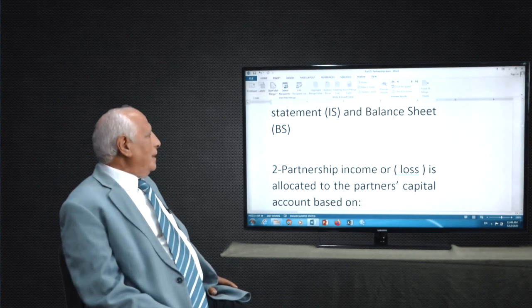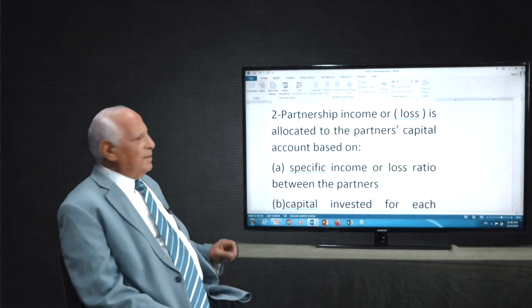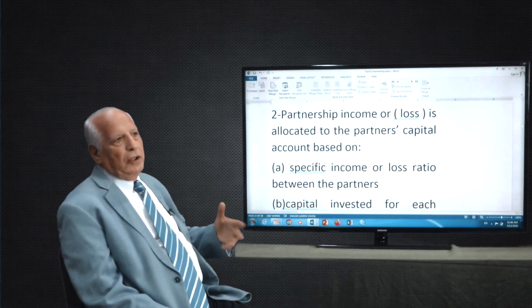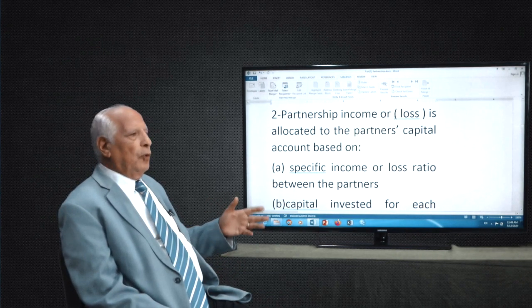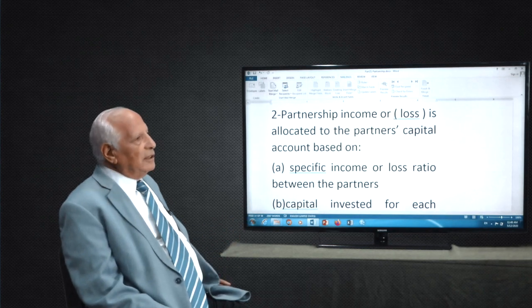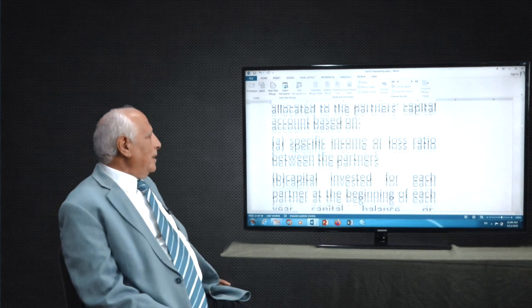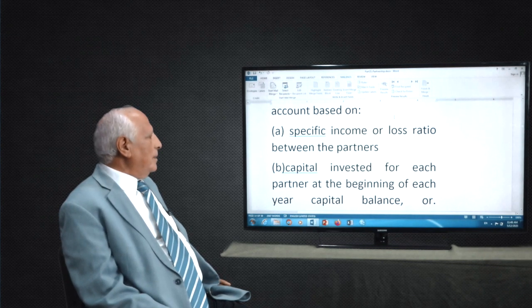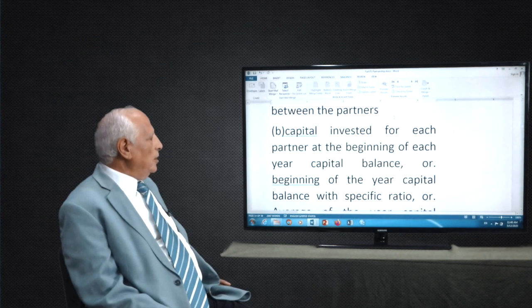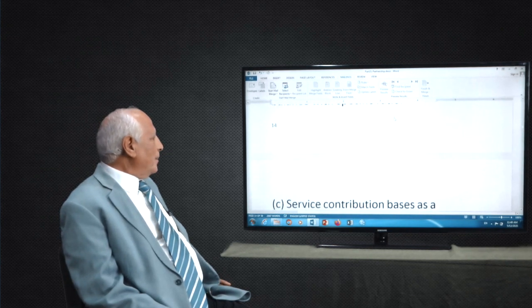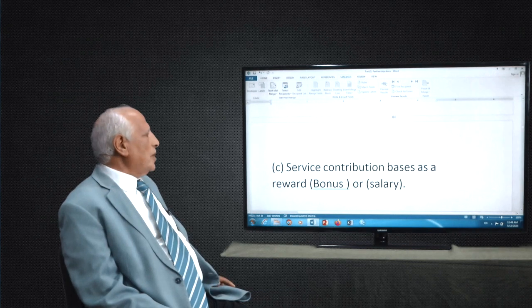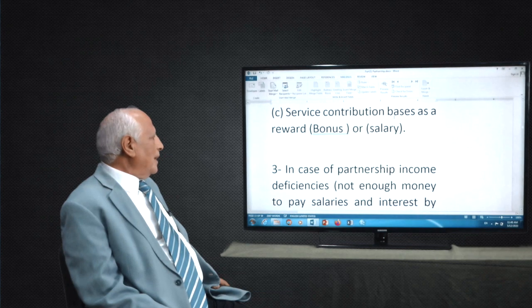Also, partnership income or loss is allocated to partner capital accounts based on a specific ratio. Sometimes they say, okay, between 2 to 4 or 1 to 5. They have to write this agreement in the contract of the company. Also, it can be based on capital invested at the beginning of the year or the middle of the year average, and service contribution as reward, bonus, or extra salary.